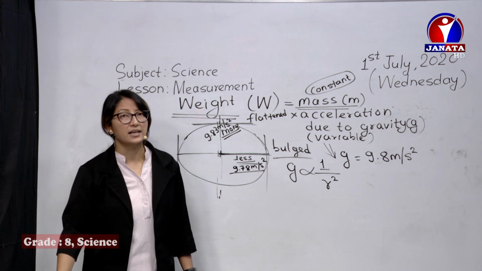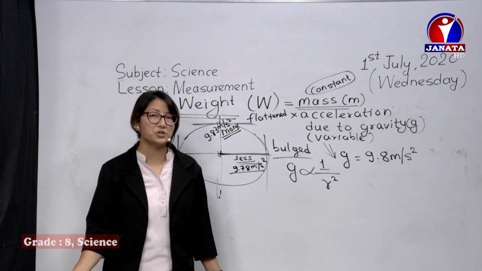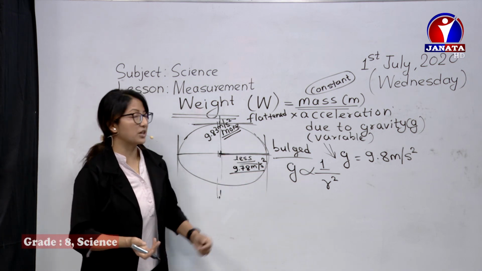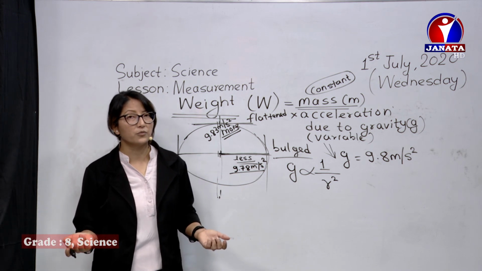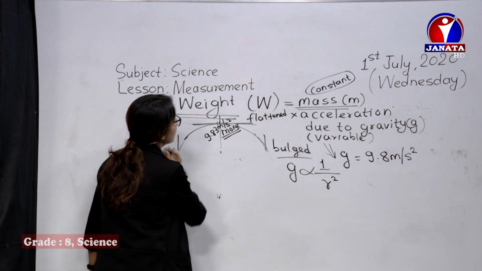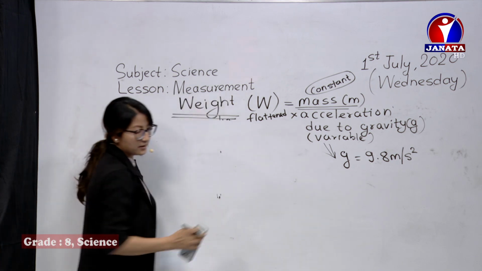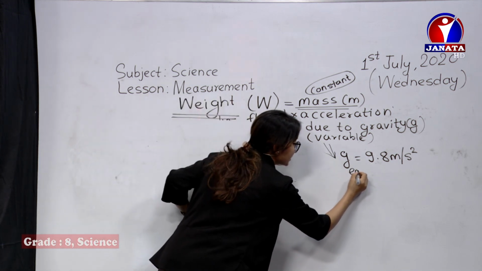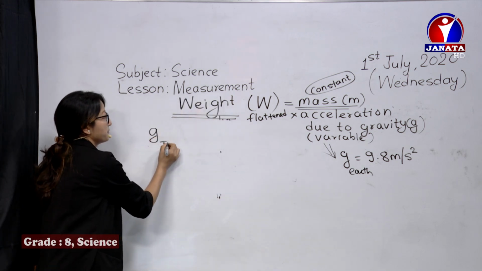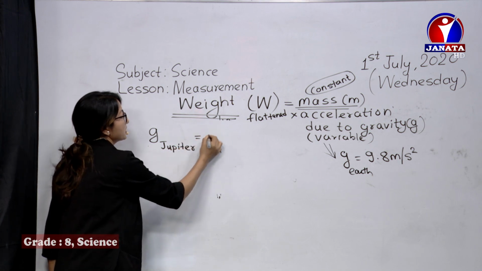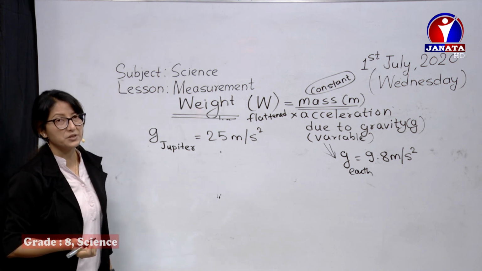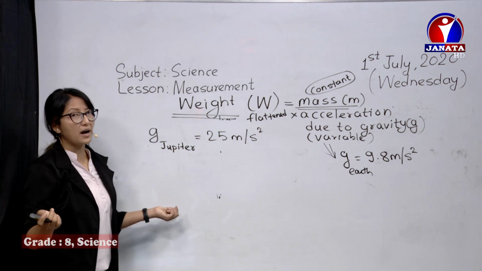Similarly, with different planets, it varies. You can check the largest planet, Jupiter. It has more mass, of course, so its acceleration due to gravity is more. We can note down a few here. This is the acceleration due to gravity of Earth. Similarly, the acceleration due to gravity of Jupiter, how much is it? It's 25 meter per second square. It's more because it has more mass as well.